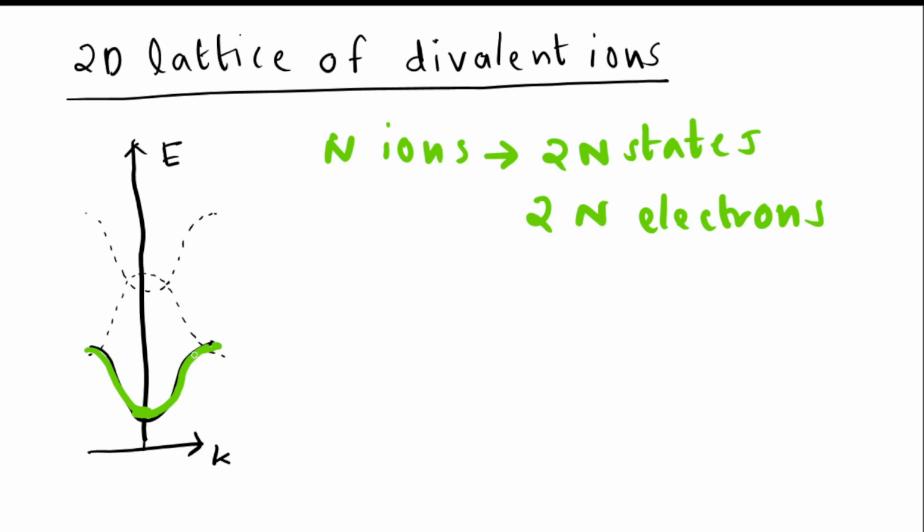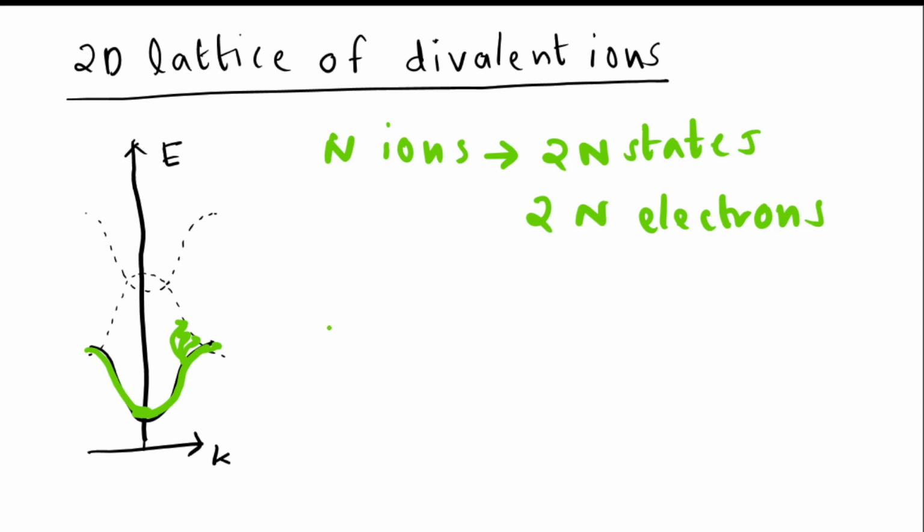So we cannot say whether it is a conductor or insulator. If it is overlapping, the electron can easily go from here to the available next state, which is a superposition of more than one excited state, so that the electron can conduct. Then it will be a conductor. If it is not overlapping, for certain materials, it will not overlap even if it is a 2D case, then it will be an insulator. So we cannot conclude whether it is a conductor or an insulator if it is a 2D lattice of divalent ions.